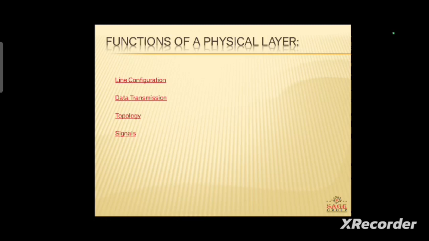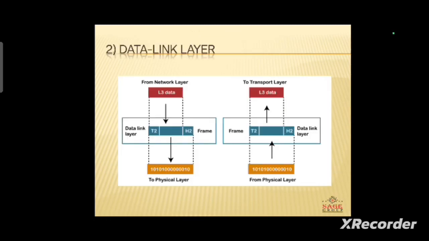Now, the next one is the data link layer. The data link layer is the second most important layer of the OSI model, in which data is in the form of frames. When data comes from the upper layer to the physical layer, it is converted into frames, and the process is known as framing.